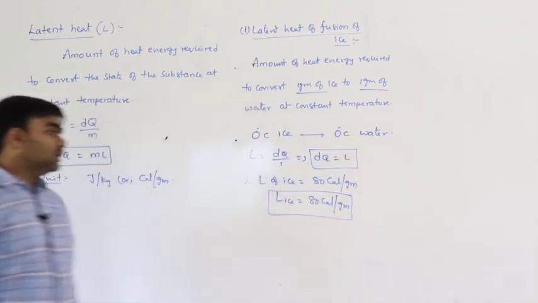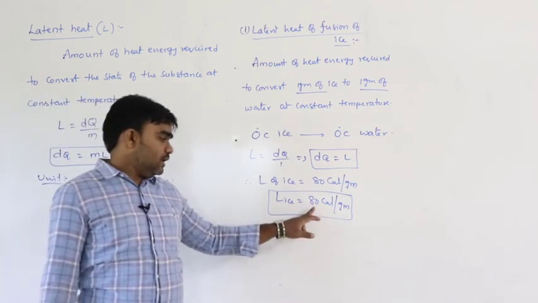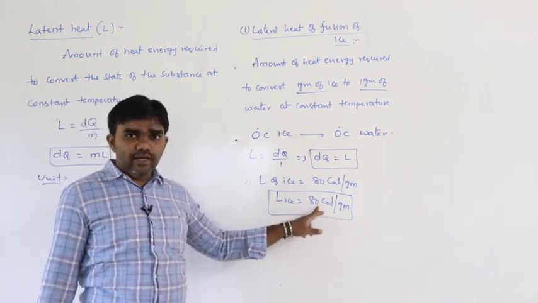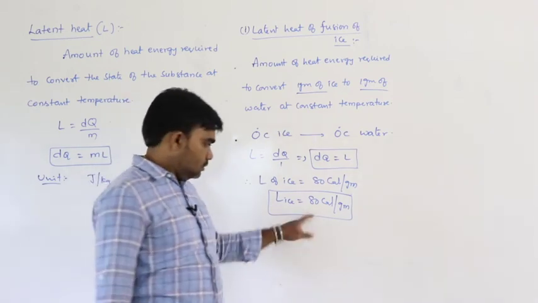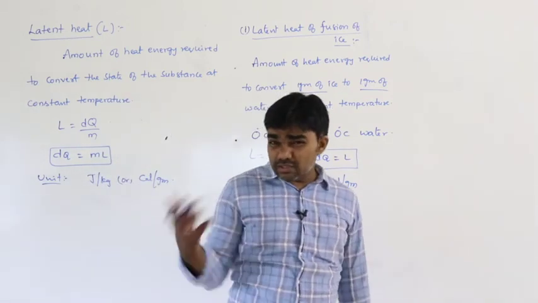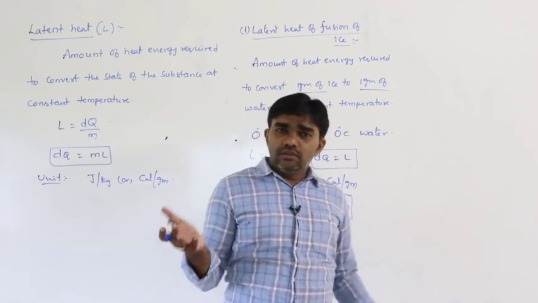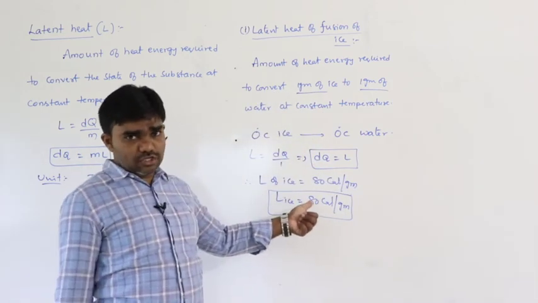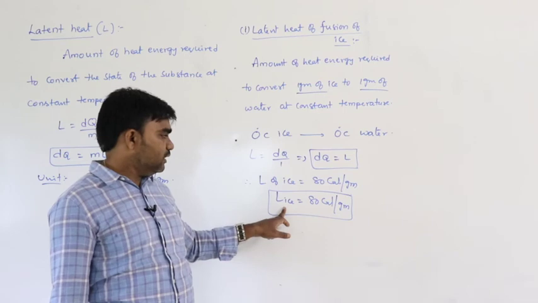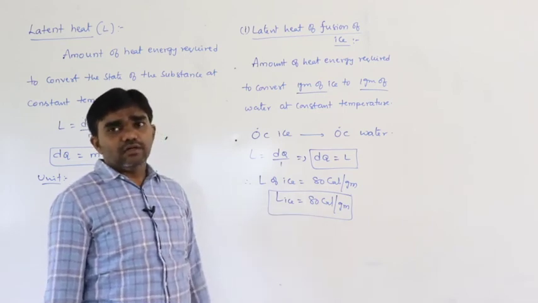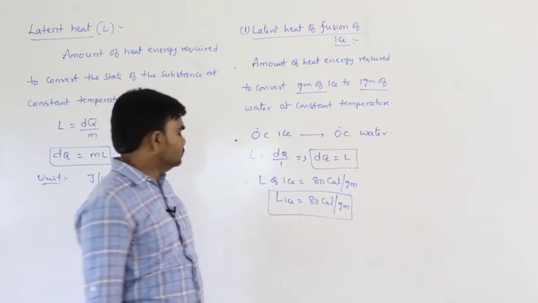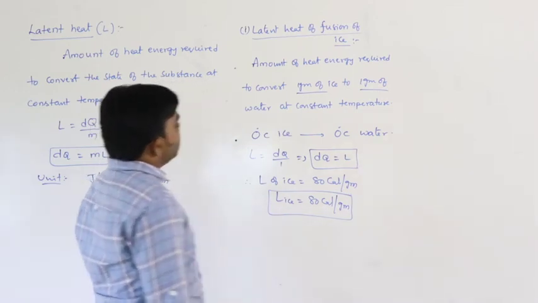So, that means that is the fixed value. Latent heat of ice is equal to 80 calorie per gram. This is the fixed value. This value does not change, whatever is the amount of ice we consider. So, this value never changes. Latent heat of ice, L of ice, is equal to 80 calorie per gram. So, this is latent heat of fusion.